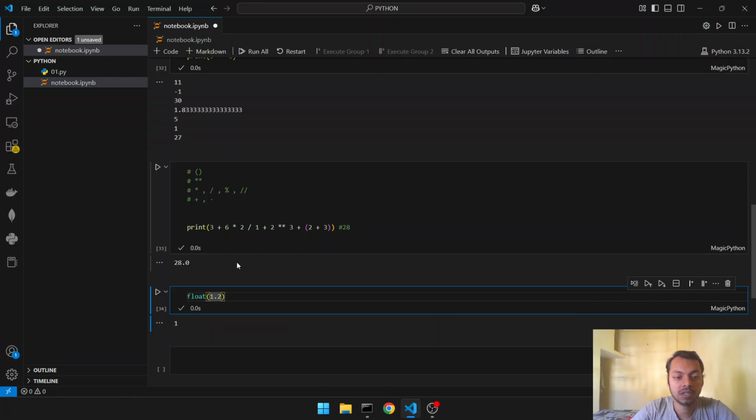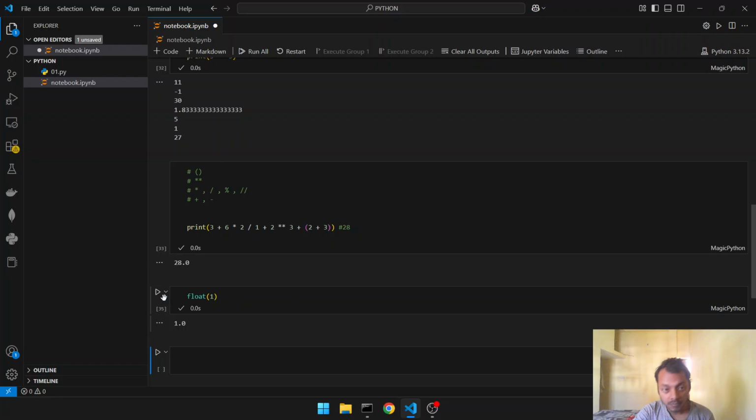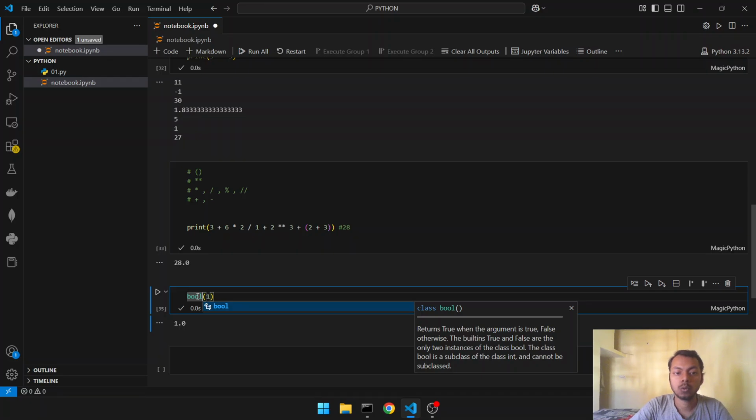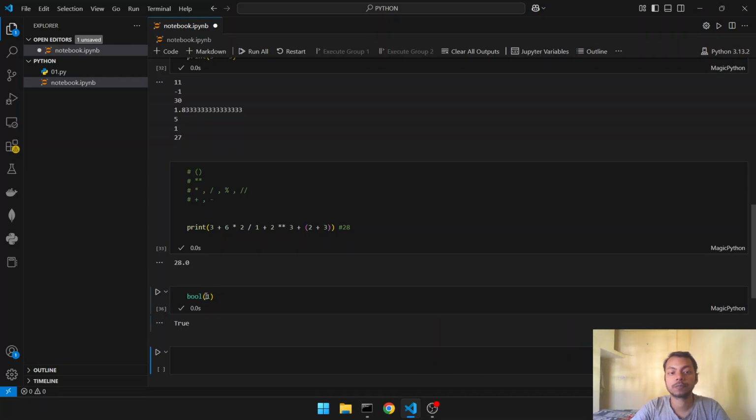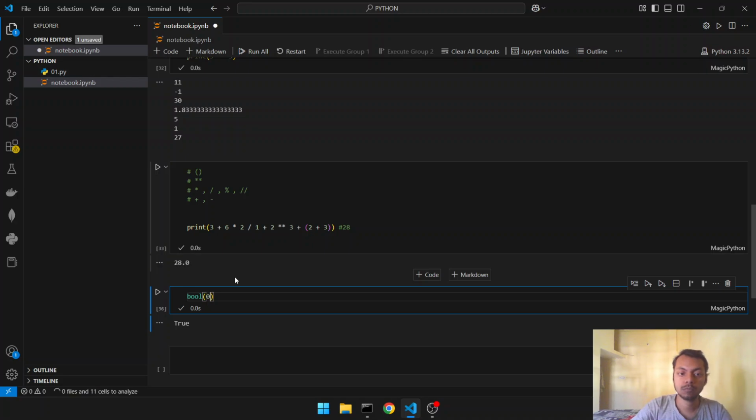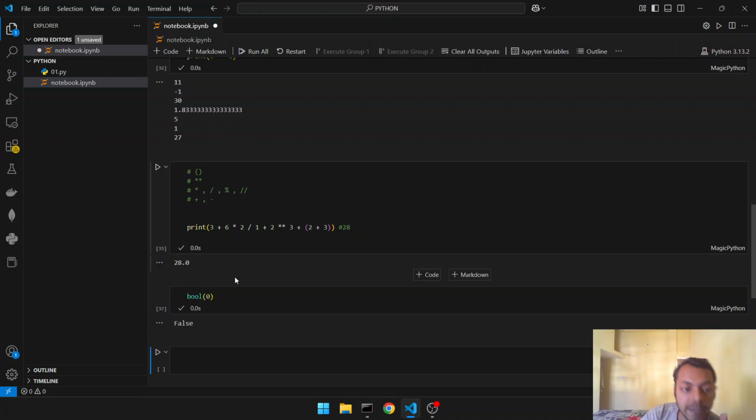However, if we do float 1, what is 1? 1 is an integer value, but now we have typecasted it to float. What will be the answer? 1.0. And if we do bool 1, what is 1? 1 is a true value. For boolean, just remember that only 0 will have a false value.